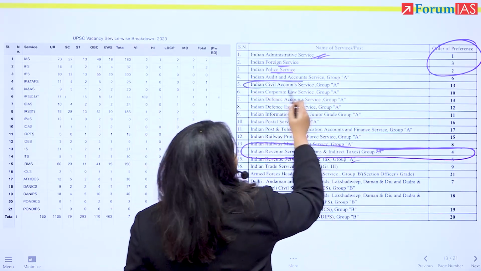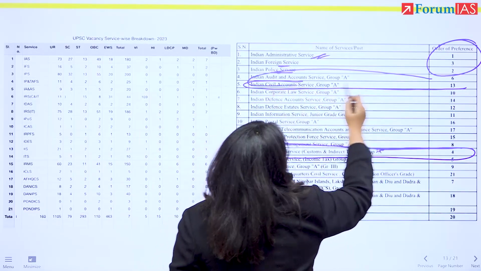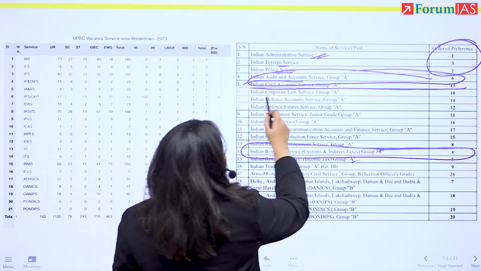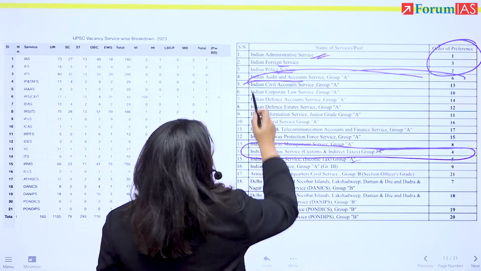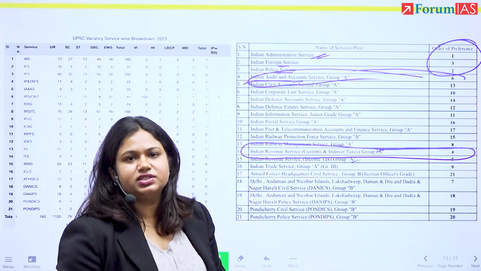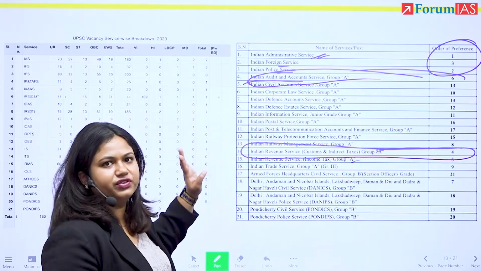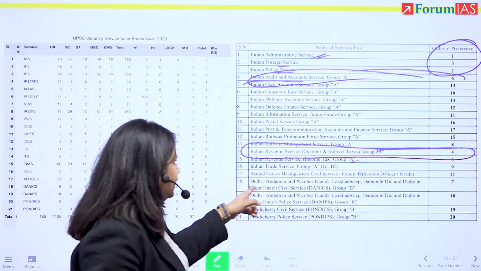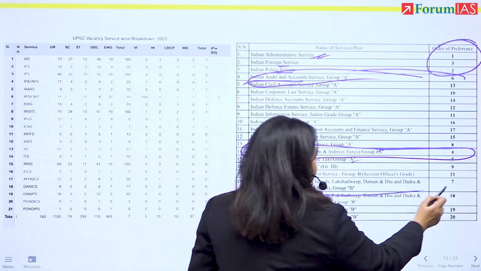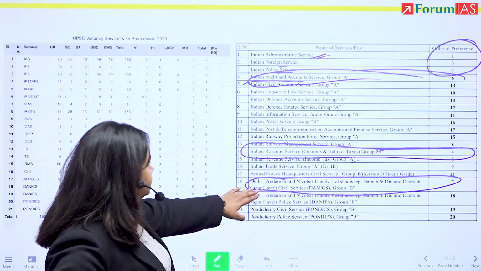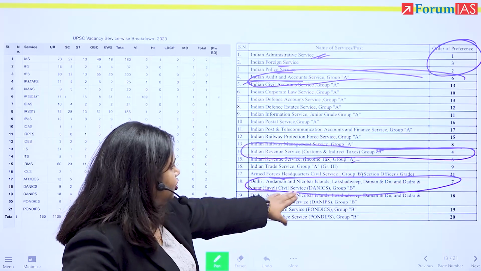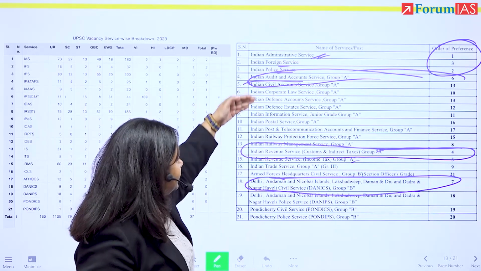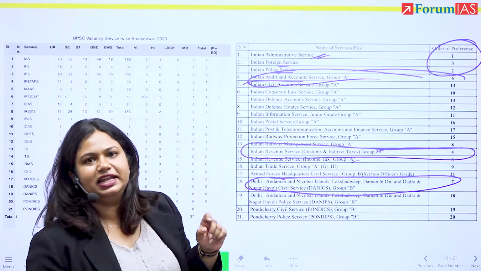Number 6, they're saying civil accounts, audit and account services, right? Which means again they want to have interministerial exposure, which matches what this person would want as an IAS officer also. Your interest in the IAS job is because you can work with different ministries, you can work in different cities. Similarly, audit and accounts will give you that exposure. Number 7, they're saying DANICS, right? This is the Delhi, Andaman Nicobar, Lakshadweep, Daman Diu, Dadra Nagar Haveli Civil Service, meaning that again you want to be in civil service and you're happy to do it in Delhi also, right?